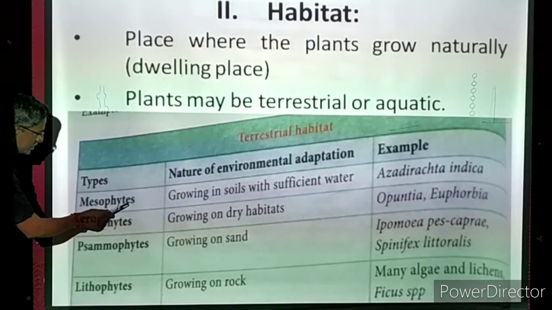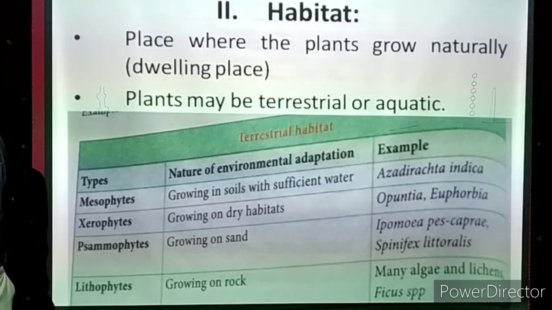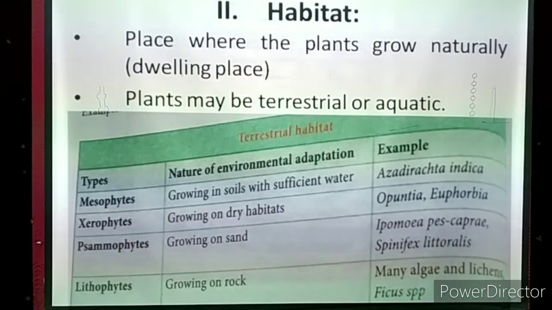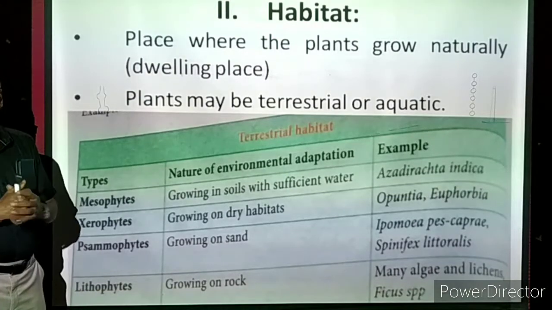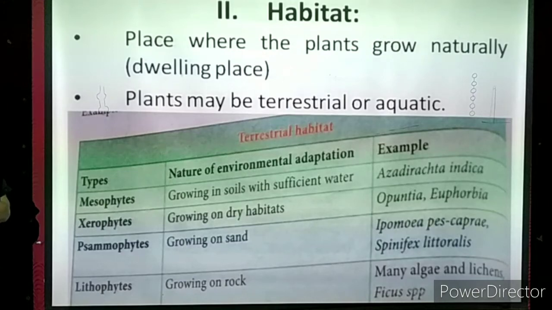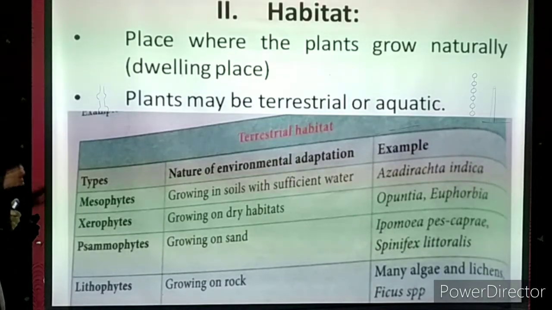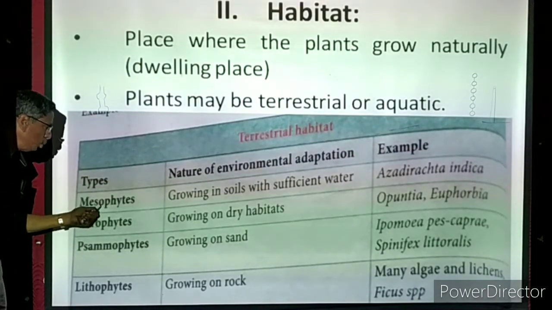All the terms will be ending with phytes, P-H-Y-T-E-S. Phytes means plants. Now, what is the meaning of meso? They are growing on land, terrestrial, but the soil is having a moderate amount of water. Meso means moderate: not very high, not very low. A moderate quantity of water will be there.